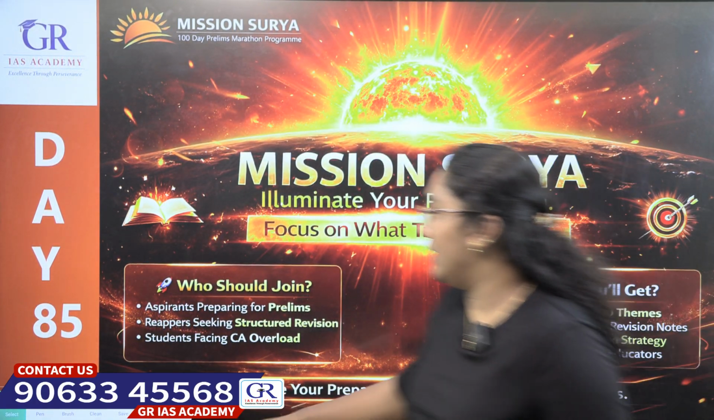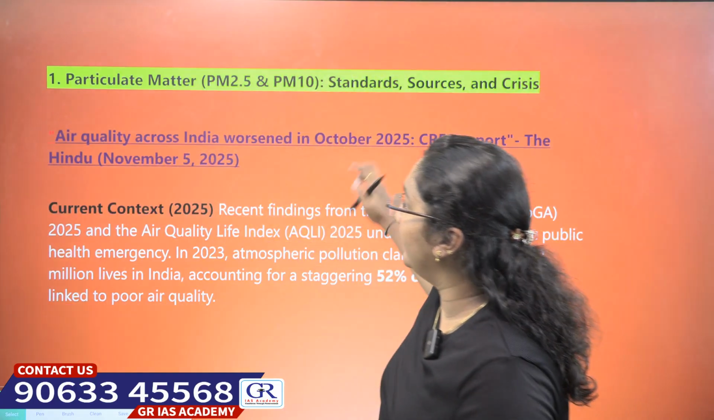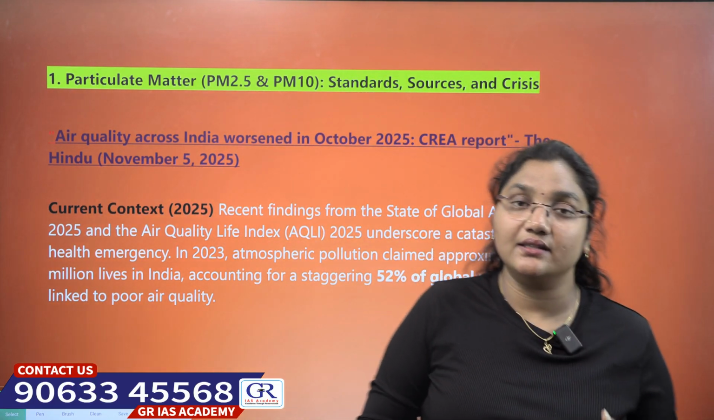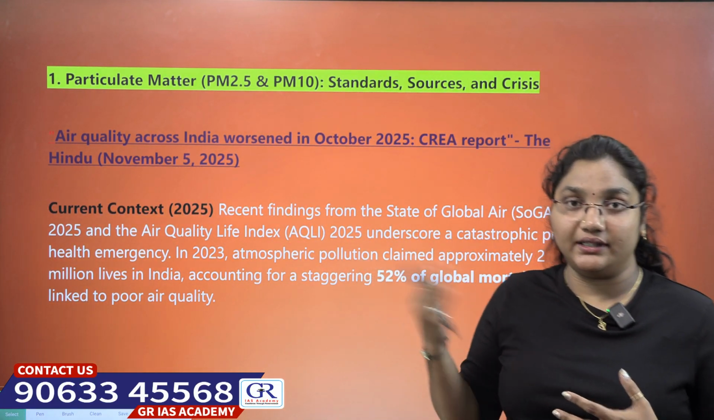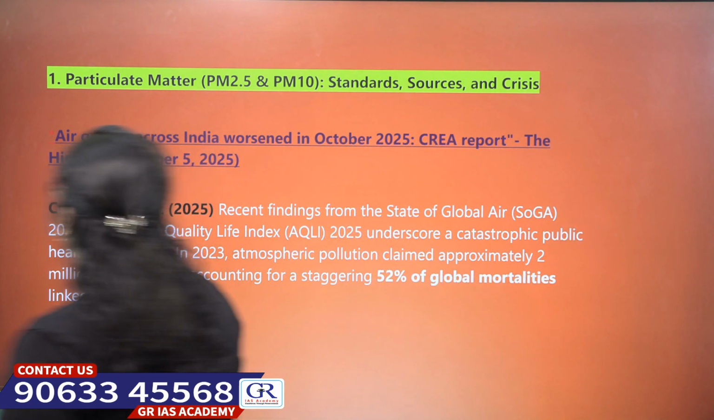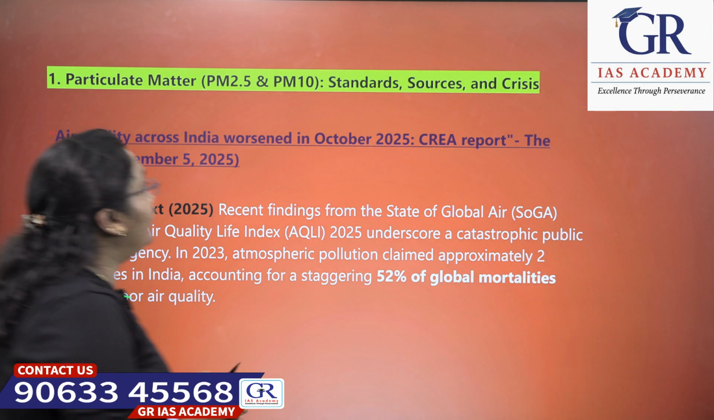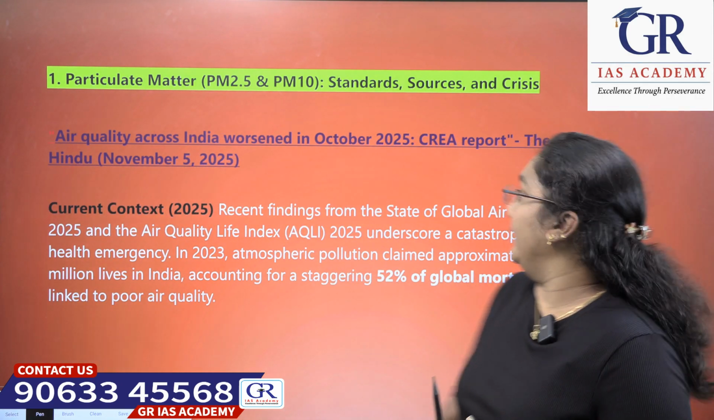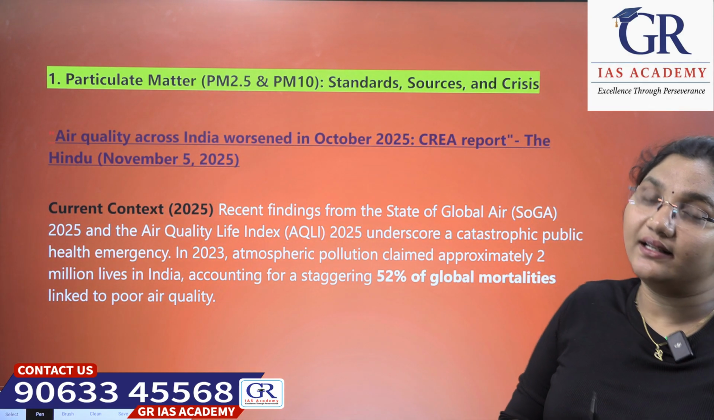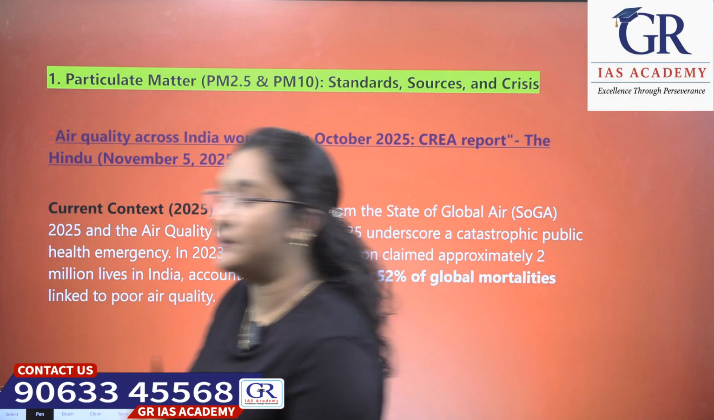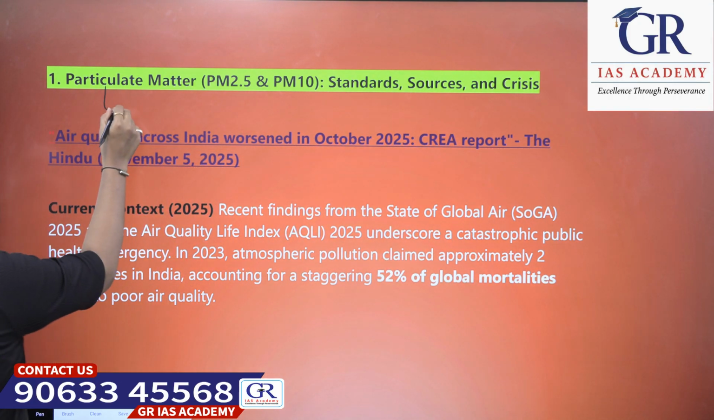In our today's session, we are going to see a few climate and environment related things, particularly the pollutants. Okay, now let's get started. Our first topic is particulate matter PM 2.5 and particulate matter 10 standards, sources and crisis. We'll see about this particulate matter. What is this particulate matter basically?